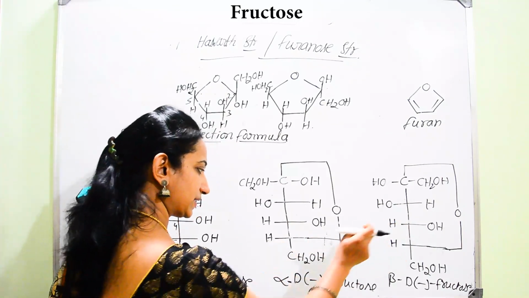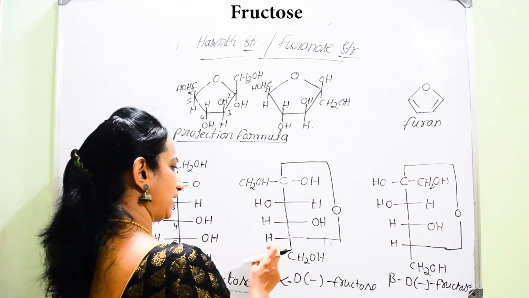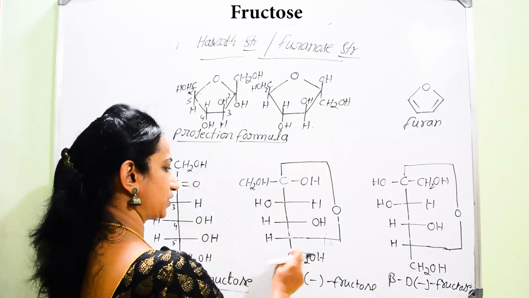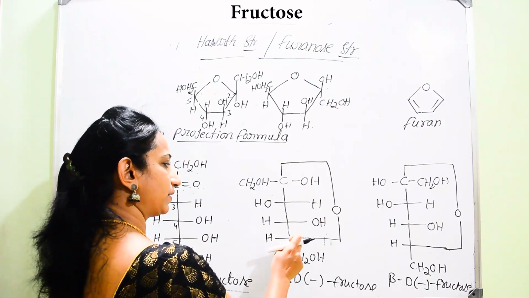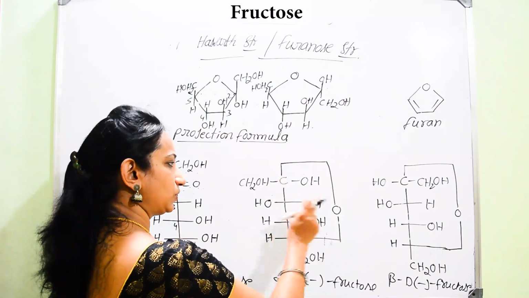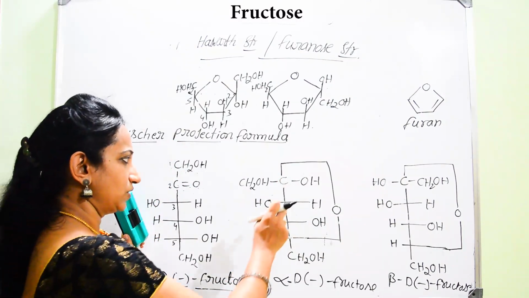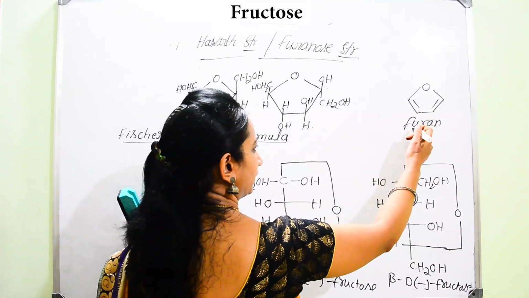And these two represent cyclic ring structures for fructose. So they are represented by Haworth projection formulae. Here this ring represents hemiacetal because it involves the linkage of two carbon atoms through the oxygen atom. So these cyclic structures can be represented with resemblance to that of furan.